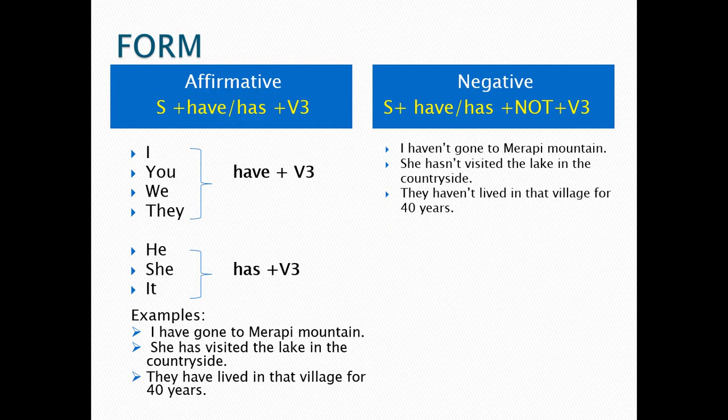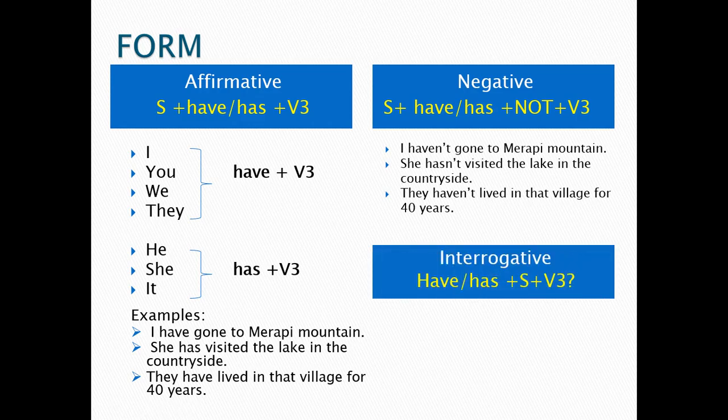These are the examples. I haven't gone to Merapi Mountain. She hasn't visited the lake in the countryside. They haven't lived in that village for 40 years. So you can see the difference between affirmative and negative sentences. The only difference between affirmative and negative is the word not after have or has. The rest remains the same. They usually use have, has, verb 3, so it's the negative form.